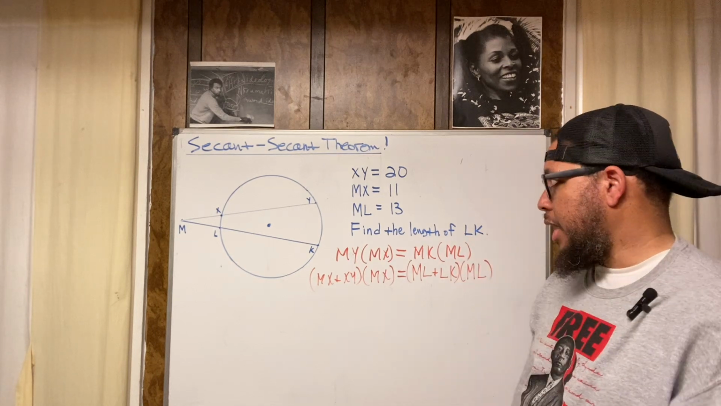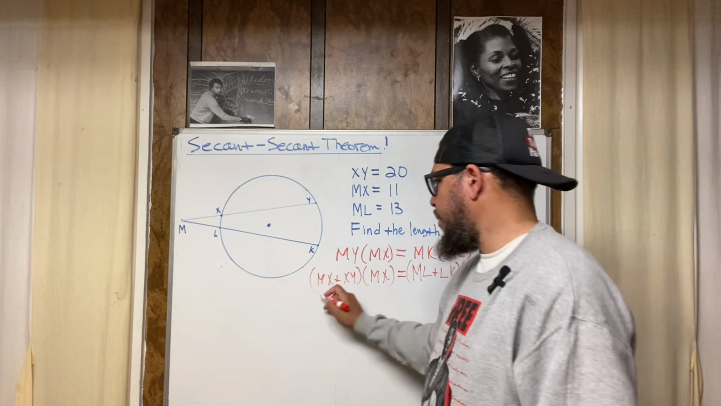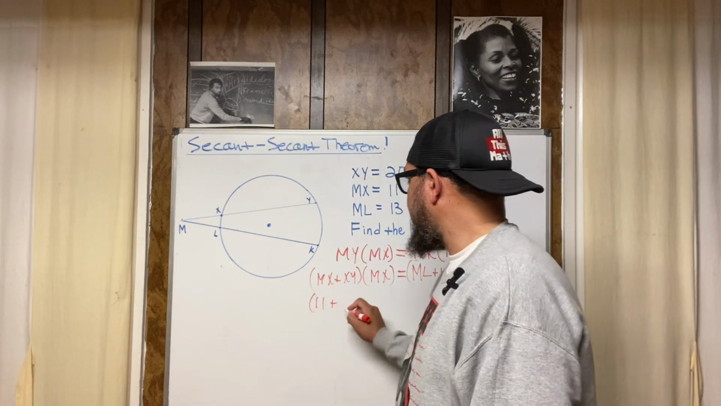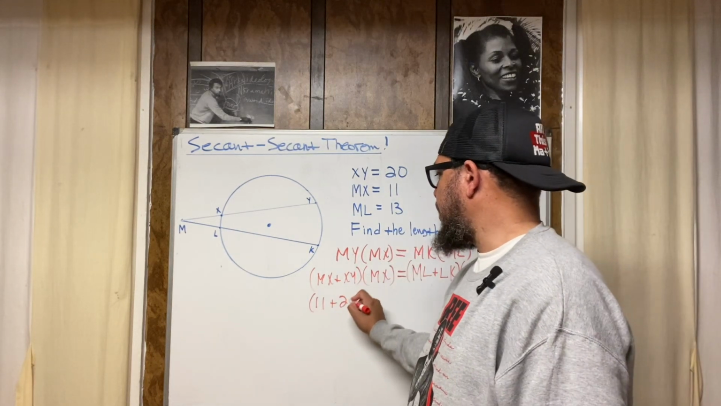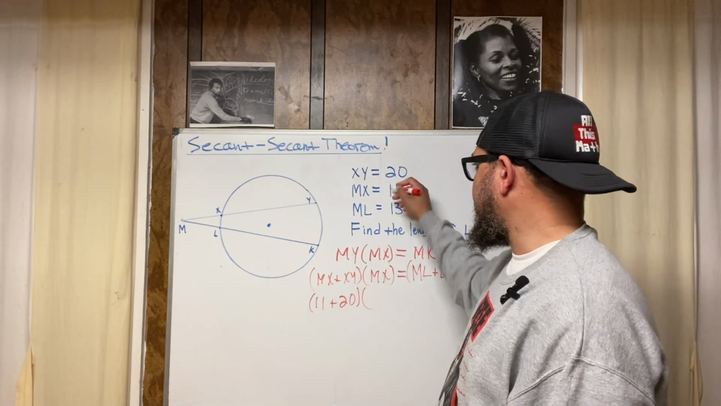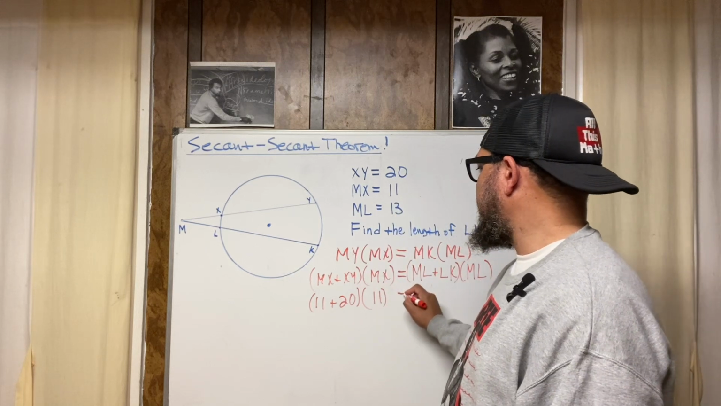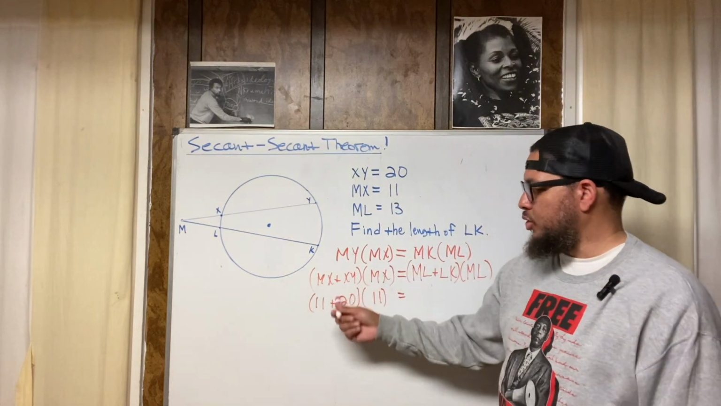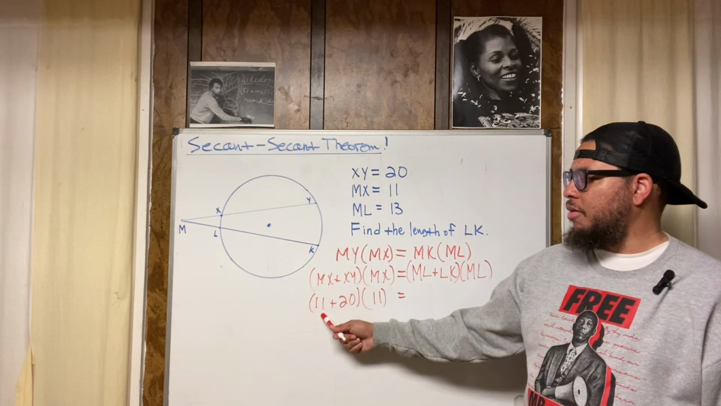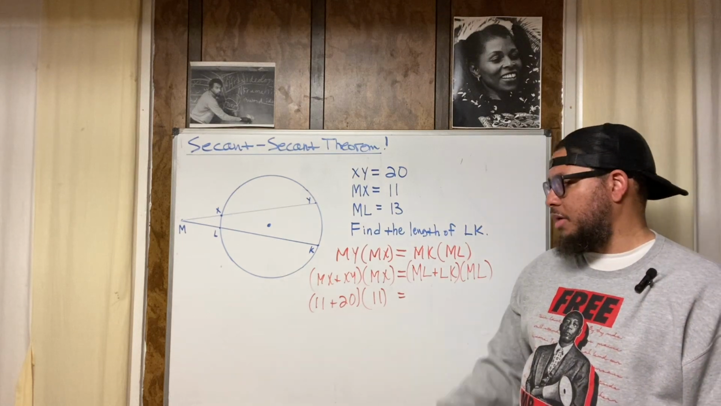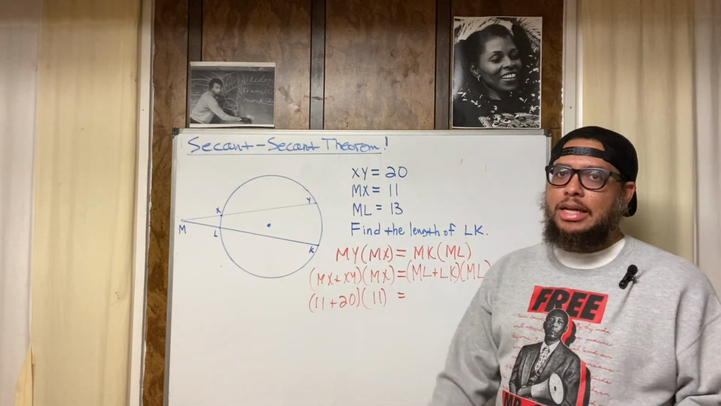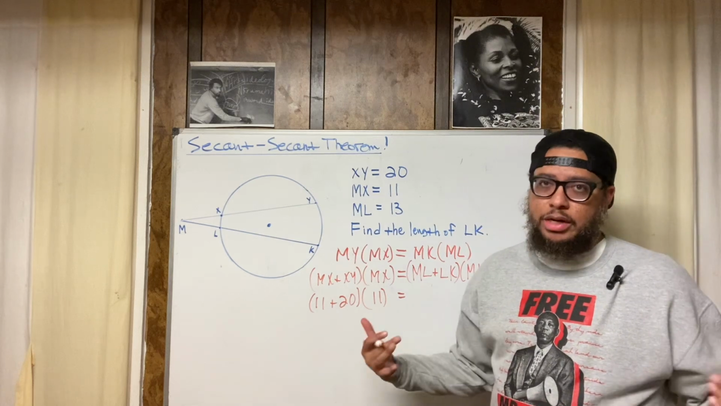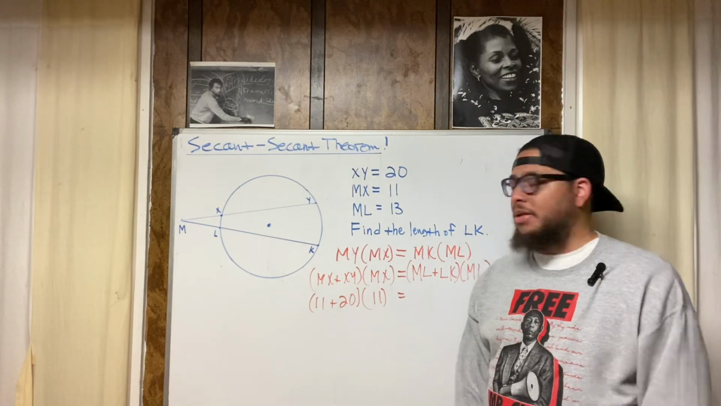All right, now what's MX? MX is 11. Let's replace that with 11. XY is 20. Replace that with 20. What's MX? 11. Boom. See what I did there? Make sure you know where the 11 came from, where the 20 came from, where the other 11 came from. You're in my class right now. Welcome to class. Hope you're paying attention, right?